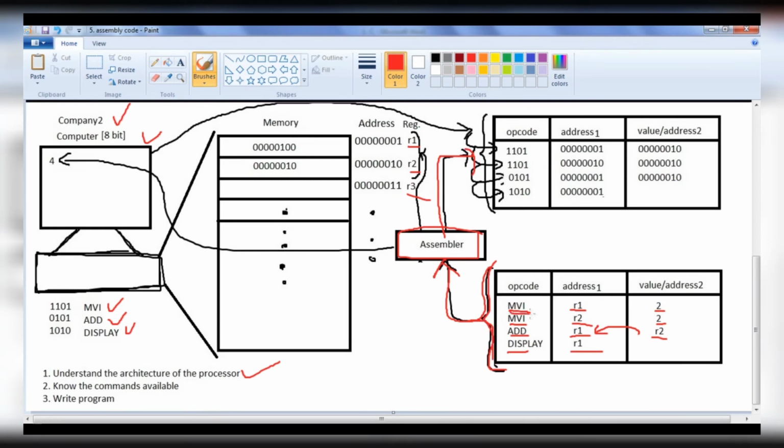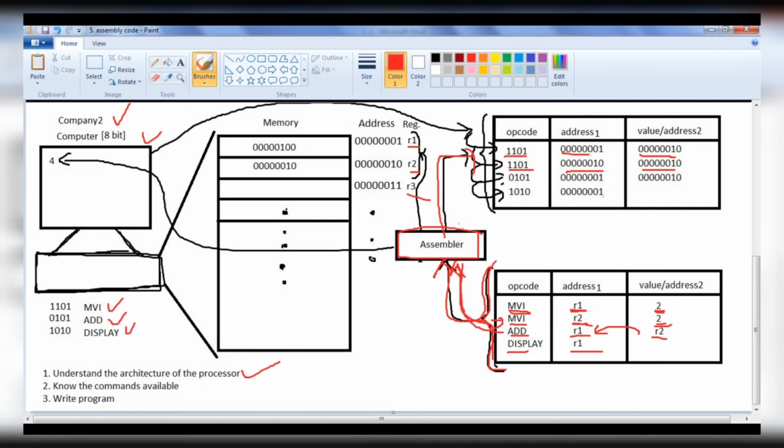So MVI has a binary equivalent 1101, so it places here 1101, then it places the register 1 address, then it converts the decimal number 2 to a binary number, then it moves to the next instruction and converts that also to the machine code. So MVI is again 1101, puts the register 2 address, converts the decimal number 2 to binary.